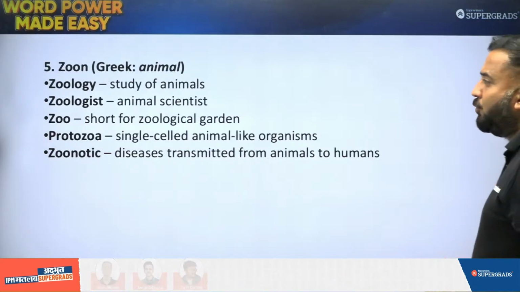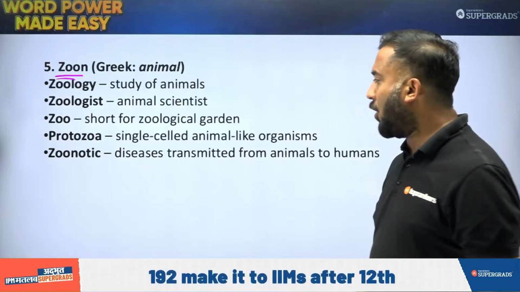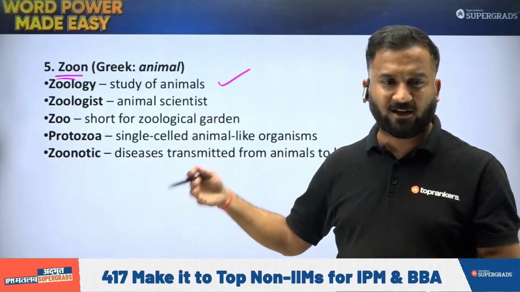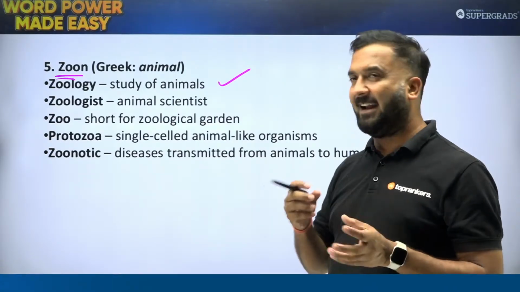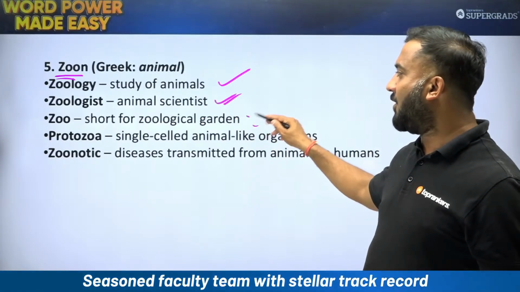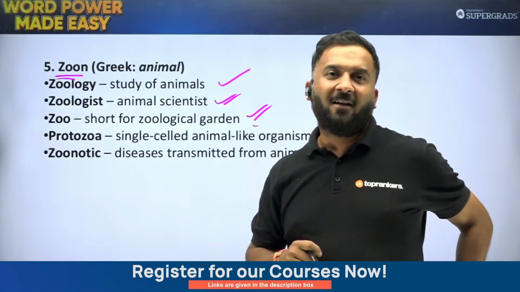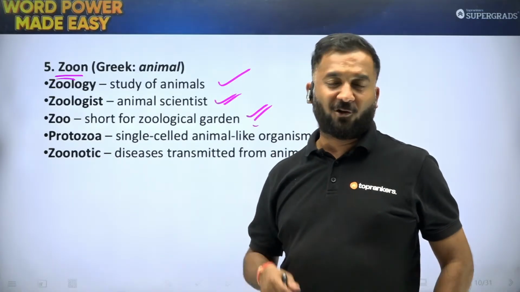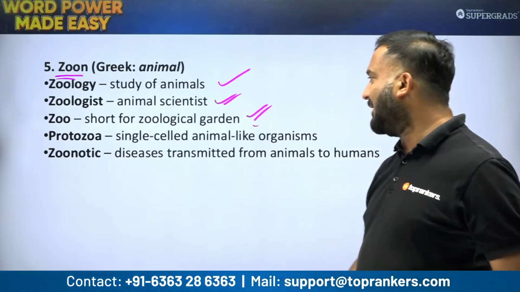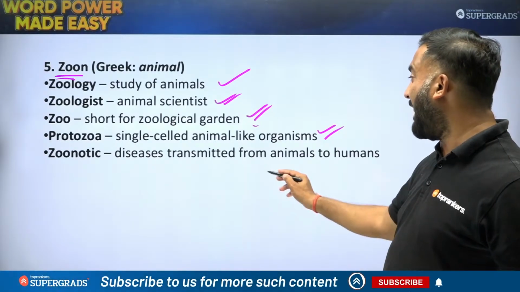Next up we have zoon, that is for zoo. So zoology is the study of animals. Zoologist is a person who studies animals. Zoology is the study, and the suffix -gist is a person who does that. So animal scientist. Zoo is short for zoological garden. Just like botanical garden, though botanical garden has no short form. Zoological garden does, we call it zoo in common language. Protozoa: single-celled animal-like organism. Zoonotic: diseases transferred from animals to humans.